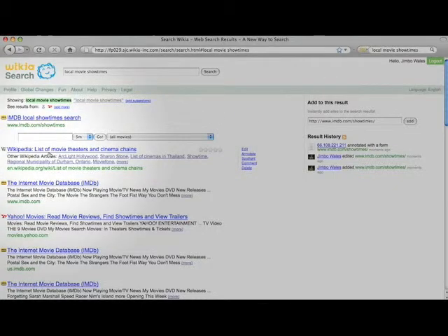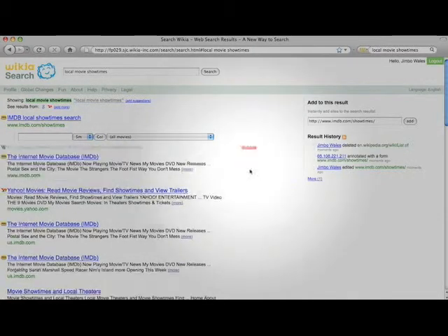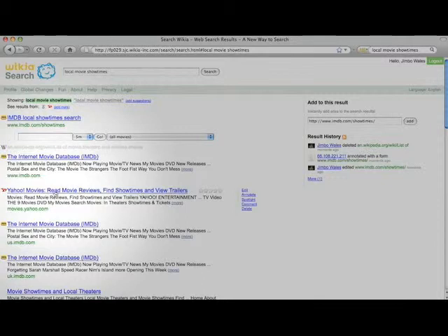Now I still think this list of movie theaters and cinema chains from Wikipedia, that's just not a good result in this case. As much as I love Wikipedia, I'm just going to delete that one. I don't think that one's right. And then here again we've got movies.yahoo.com. If I wanted to, what I could do is the same thing I did with IMDb. I can go in there, find the search box, and add it.